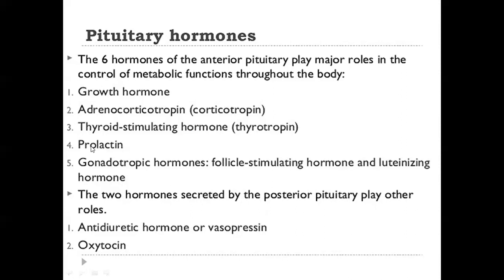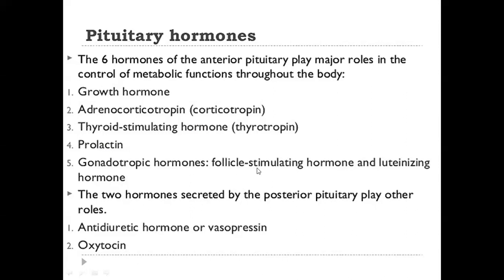So another one is the prolactin hormone. The prolactin hormone helps in production of the breast milk in the lactating mother or the breastfeeding mother. So fifth is the gonadotrophic hormone. The gonadotrophic hormone includes two hormones. They are follicle stimulating hormone and the luteinizing hormone.